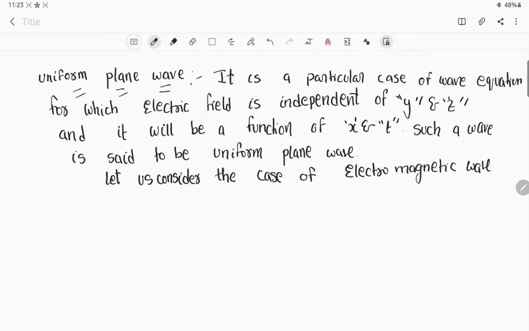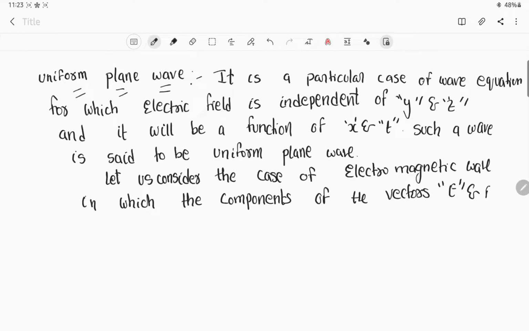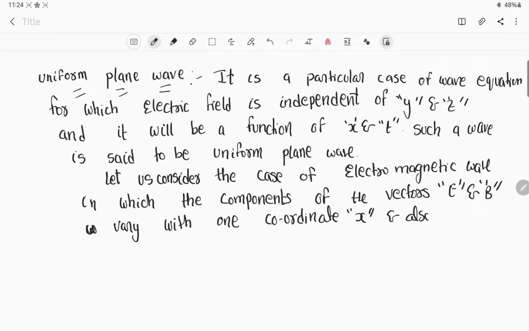When I say electromagnetic wave, mathematically I'm talking about the components of the vectors E and B, which will definitely vary with one coordinate, that is x, and also the time t.